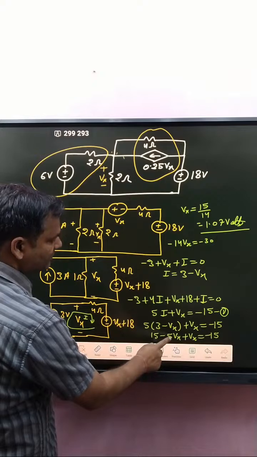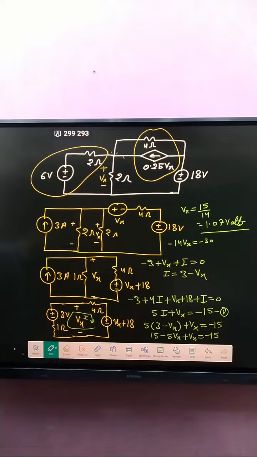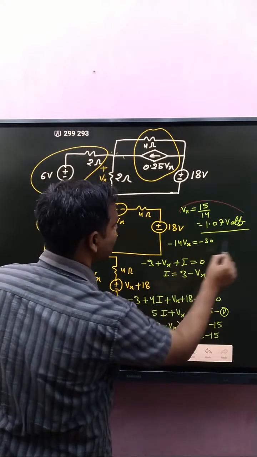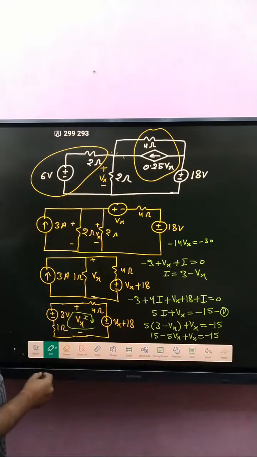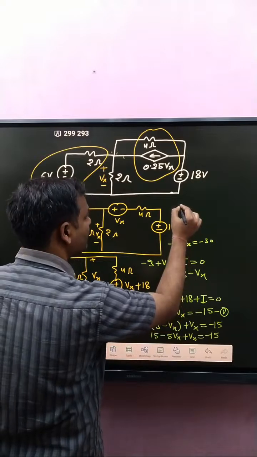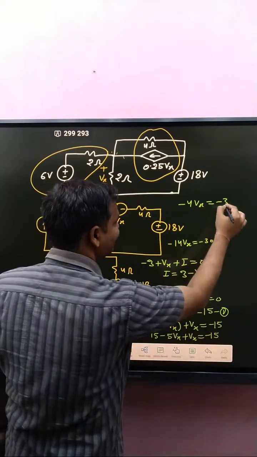Minus, that is minus 4 Vx. This is equal to minus 30.